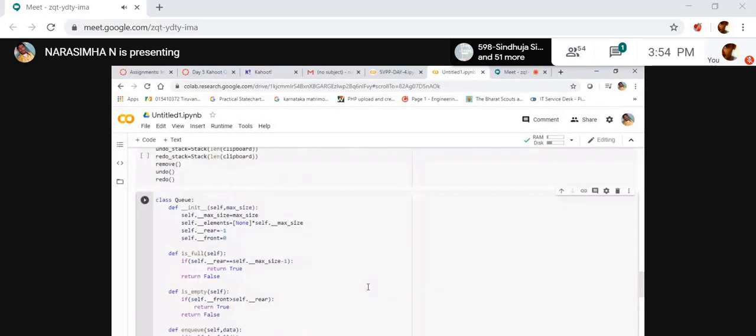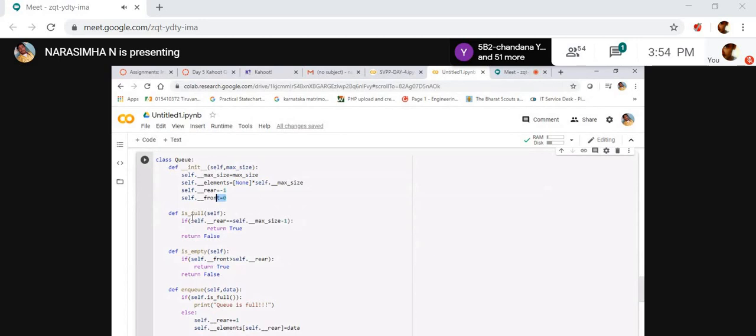See here. They created a new stack. In the new stack, the rear is -1 initially and the front is 0. Rear is -1 and front is 0. Right.